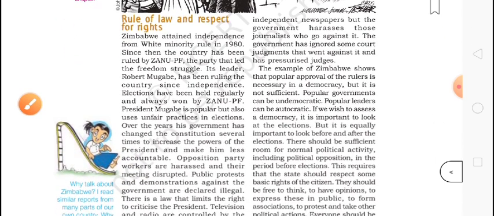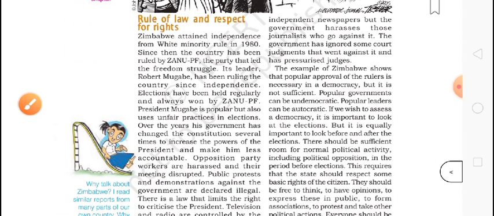Okay, why was he winning the election? Every 5 years they are holding the election. So why was he winning like this? He was popular in Zimbabwe. That is a good thing. A person can be popular, his government can be popular if he is doing good work.